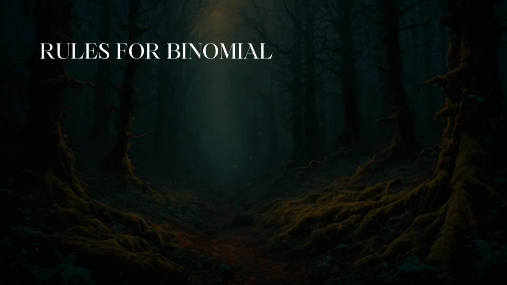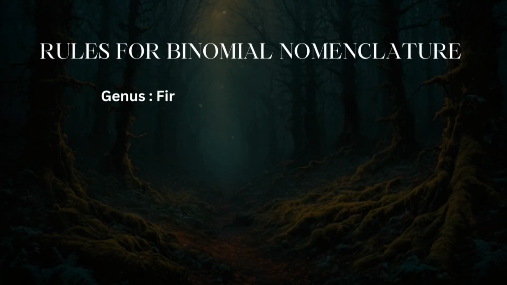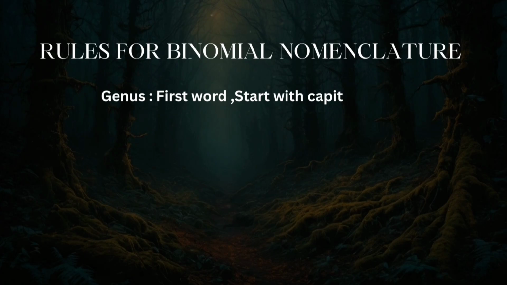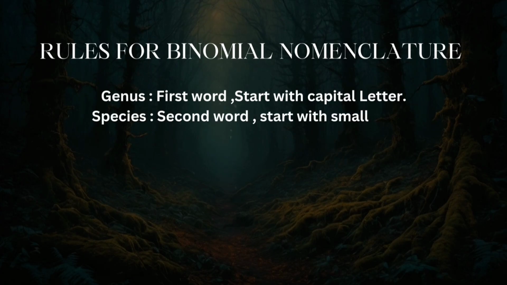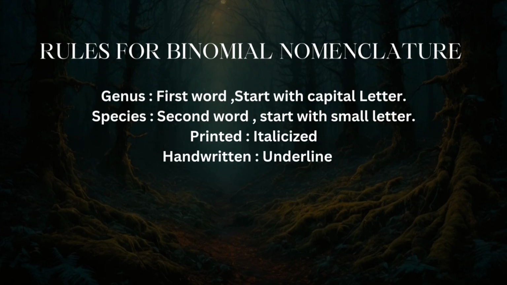Rules for binomial nomenclature. Genus: first word, it starts with a capital letter. Species: second word, it starts with a small letter. When printed, it is italicized. When handwritten, it is underlined.